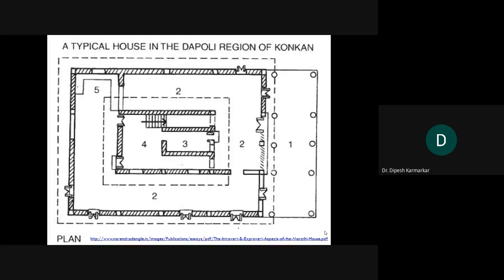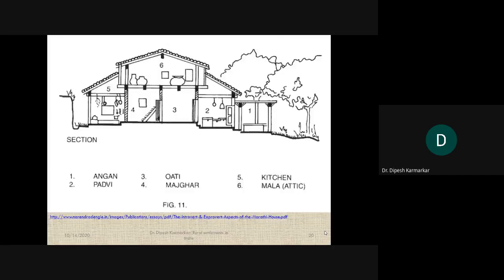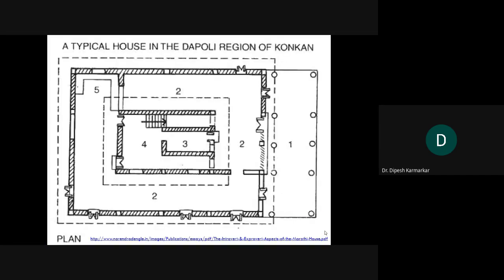Then we have number 2. What is number 2? Number 2 is Padvi. Number 3 is Oti. Number 4 is Masghar. Number 5 is the kitchen. So you can see these are different parts of the houses, and you can also see a staircase there, with an arrow showing that there are steps to be taken.